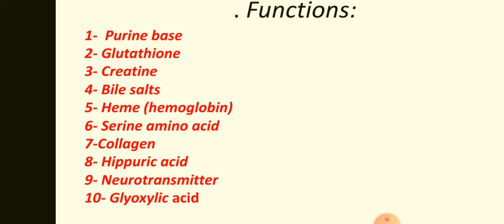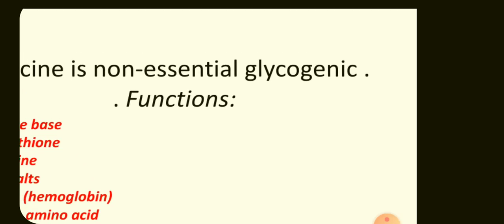Then is hippuric acid. Hippuric acid is a conjugated product of glycine with benzoic acid. Benzoic acid conjugates with glycine to form hippuric acid, which is water soluble and can be excreted. Then neurotransmitter. Glycine itself functions as a neurotransmitter. Then lastly, we will discuss oxalic acid. This oxalic acid is actually a catabolic product of glycine. Glycine is catabolized by transamination into glyoxylic acid, oxalic acid. So these we will discuss one by one.